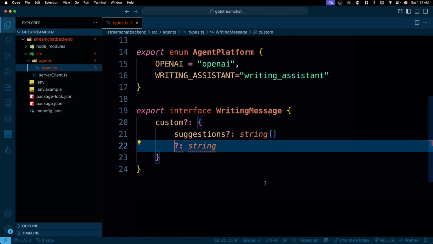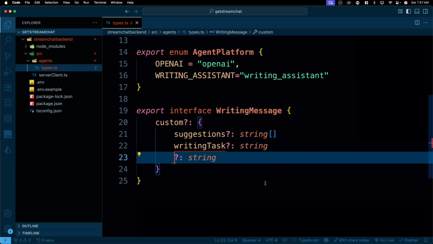And these are all optional there. I will go ahead and say there is a writing task, so that might be a string. And we might have other things as well, like message type, what kind of message you are sending to us.